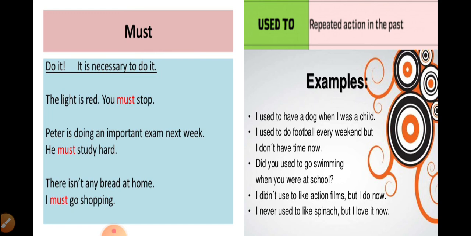Must. Do it. It is necessary to do it. The light is red, you must stop. See, must shows that yes, you have to do it at any cost. Understood? It is extremely necessary. If you do not do it, you will have to face certain bad results. Like, the light is red, you must stop. If you do not stop, what will happen? The traffic police may give you a challan, right?